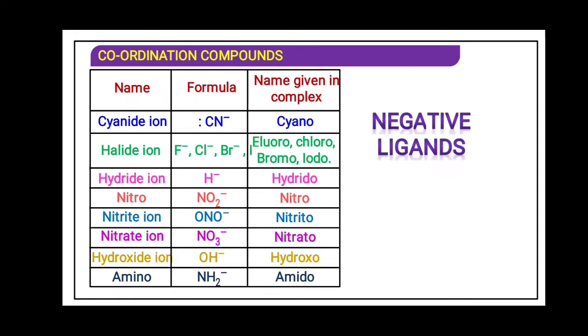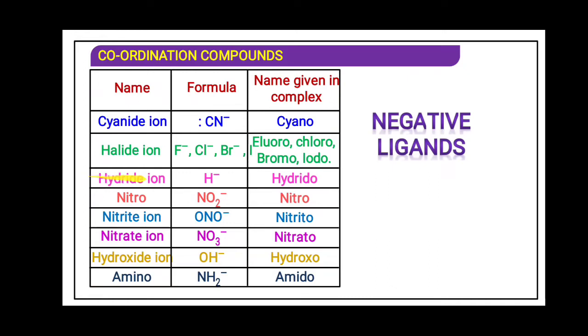Hydroxide ion, here IDE is present, so IDE is replaced by O. And over here hydride, only E is replaced by O. And nitride, in nitride also E is replaced by O. In nitrate also E is replaced by O. Hydroxide, wherever IDE is there, in place of IDE, O is used; in place of ITE only E is replaced.